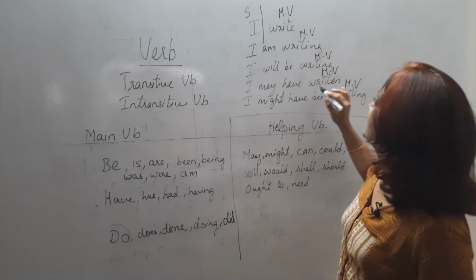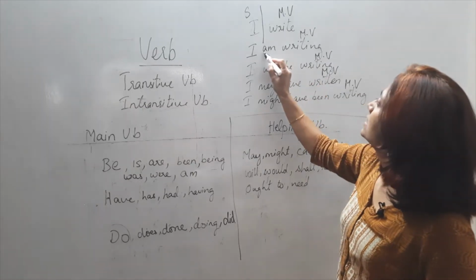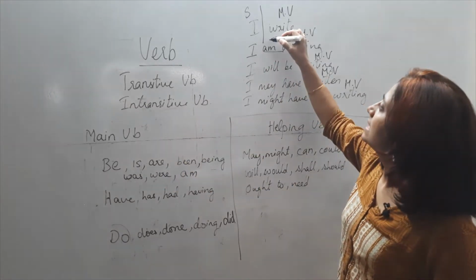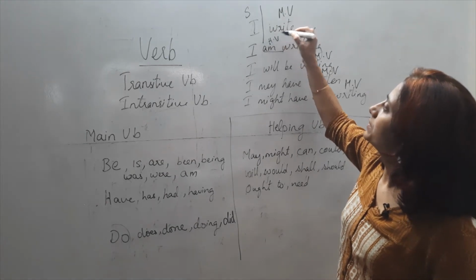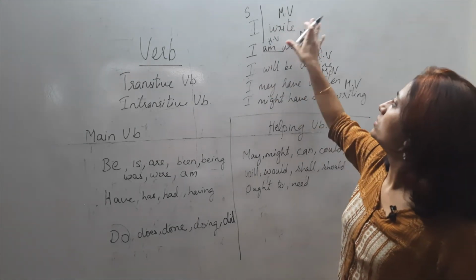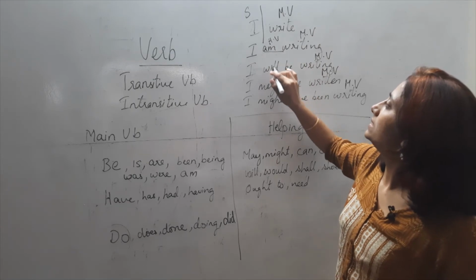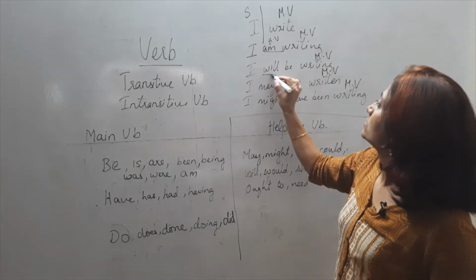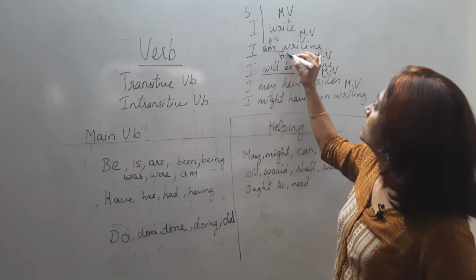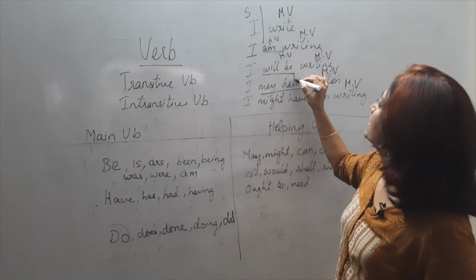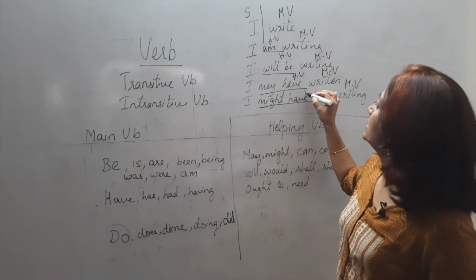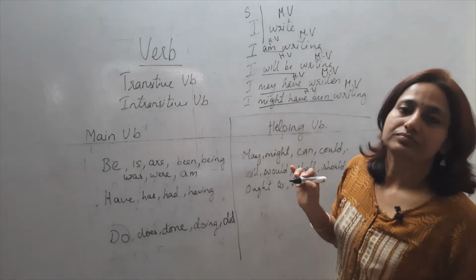Written, writing are all main verbs. Am, though it is the main verb elsewhere, is a helping verb here. So when you already have a main verb, then these words will be helping verbs. So will be is helping verb, may have is helping verb, might have been is helping verb.